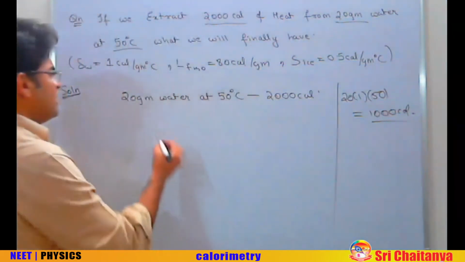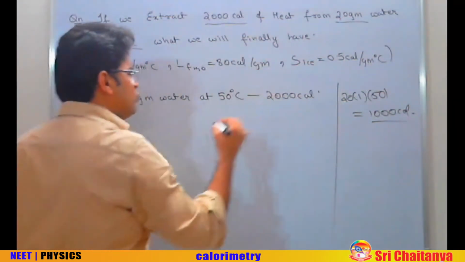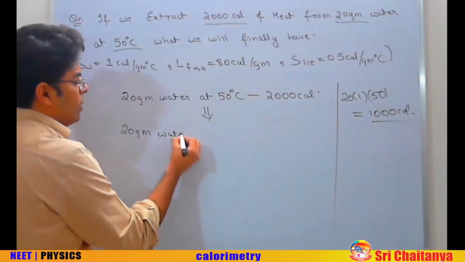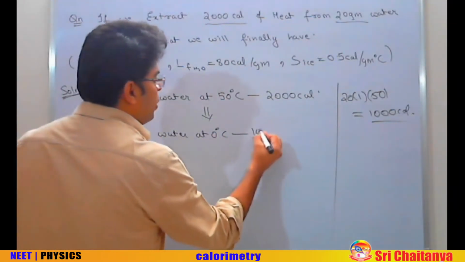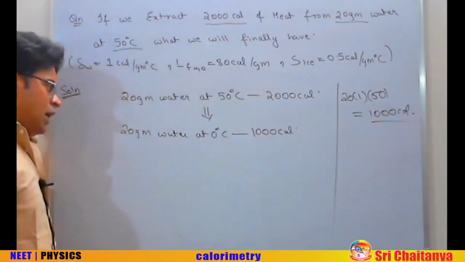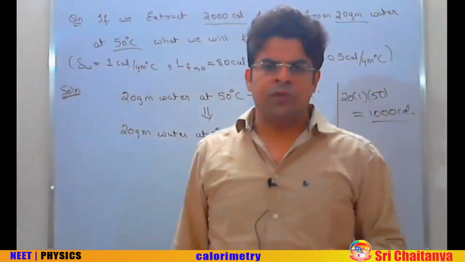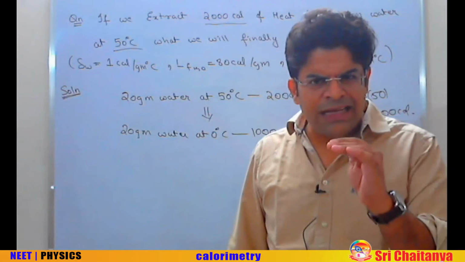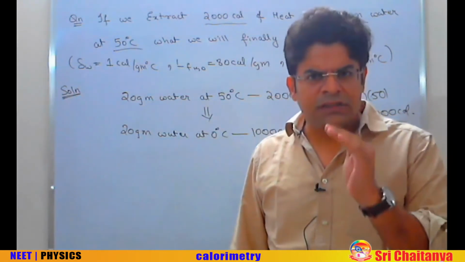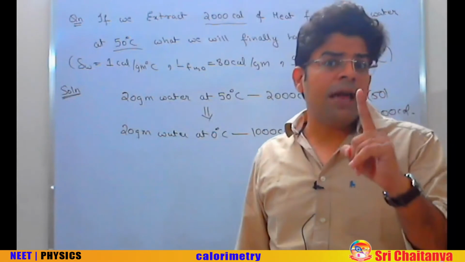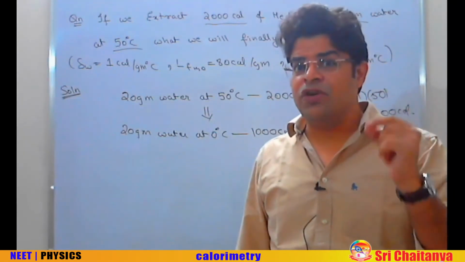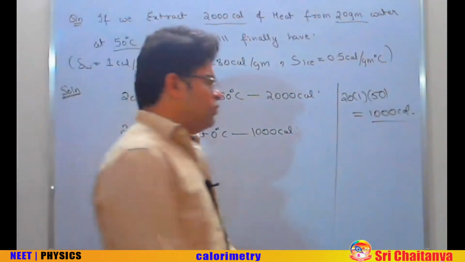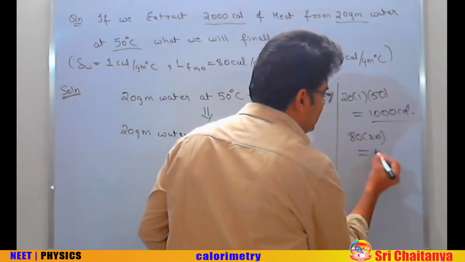So having this system of 20 gram of water at 50 degree centigrade minus 2000 calorie is thermodynamically equivalent to having 20 gram water at 0 degree centigrade, from which you are going to take out 1000 calorie. Now if you have water at 0 and you start taking out heat, what happens? Yeah, the water starts converting into ice. To convert 1 gram of water at 0 into 1 gram of ice at 0, you have to take out 80 calorie. So to convert 20 gram of water at 0 into 20 gram of ice at 0, you will have to take out 80 into 20, that is 1600 calorie of heat.